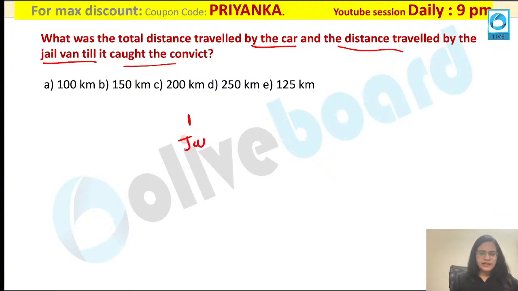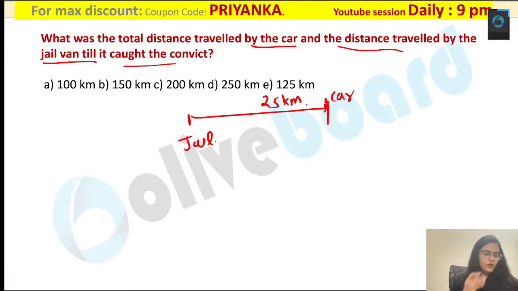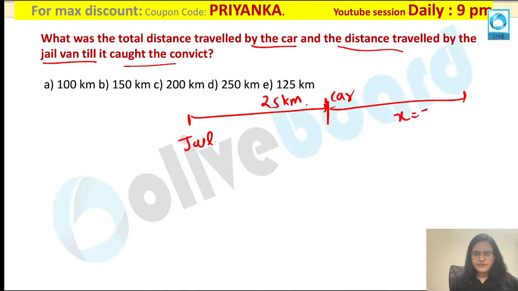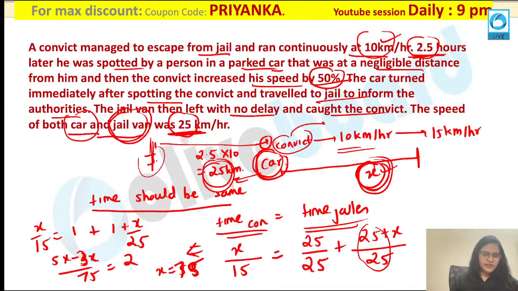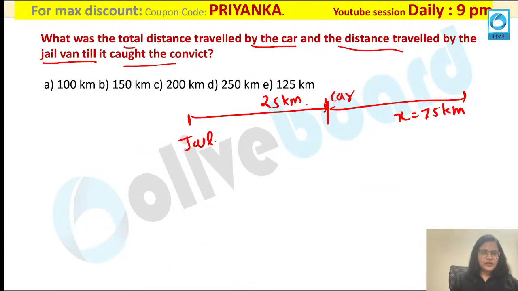So here is my jail. I have calculated this distance is 25 kilometer. Here there was a car. Now what is asked in your question? This x value you have already calculated, which is nothing but 75 kilometer. Yes, we have calculated this x value itself. That was nothing but 75. Now what is your question over here? How much is the total distance travelled by the car and the distance travelled by the jail van? So how much distance is covered by the car over here? 25 kilometer.